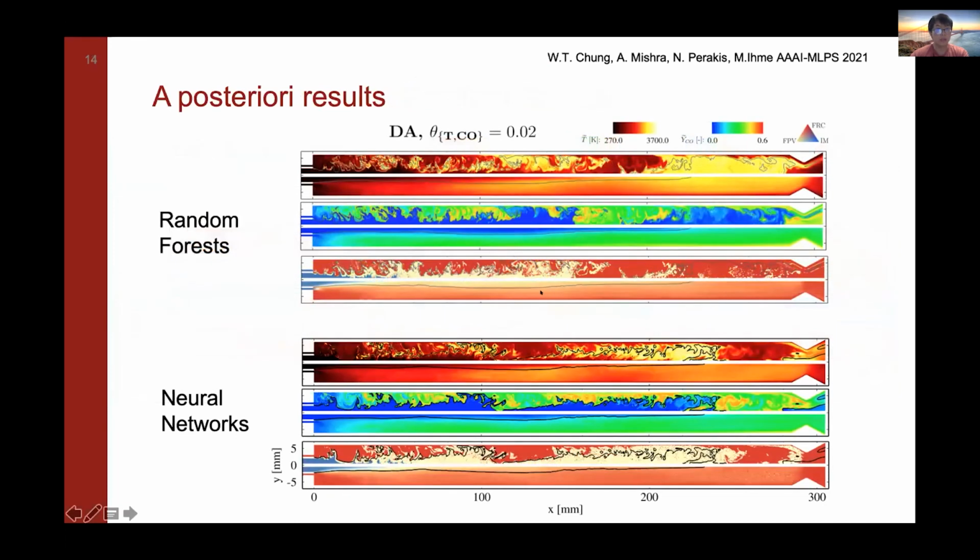So just a comparison between the random forest and the neural networks. We have time average and instantaneous data over here comparing both of them. And again, neural networks are a lot more contiguous than the random forest. And the predictions of the temperature and carbon monoxide flow fields are pretty similar to the finite rate chemistry case, which is our high fidelity model. And we've shown that there is a 20% improvement in computational costs when we use this method to reduce the cost essentially.